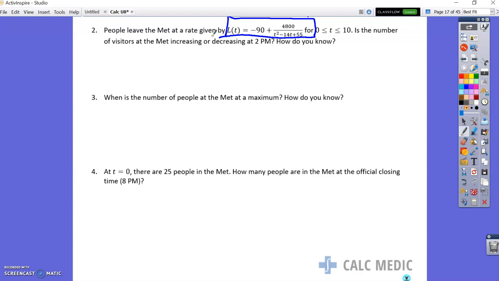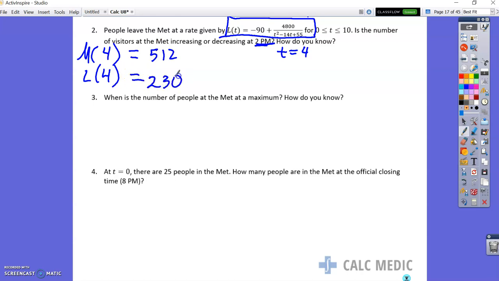For this, we need to compare m of 4, at 2 p.m., which is 4 o'clock, and L of 4. So m of 4, people coming in, is 512 people per hour. That's the rate in, and the rate out is 230 people per hour.